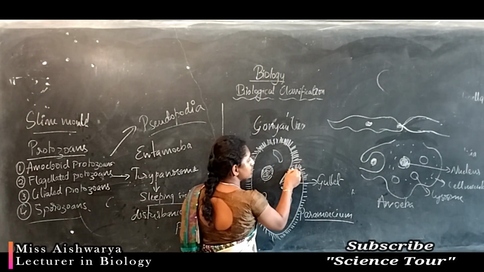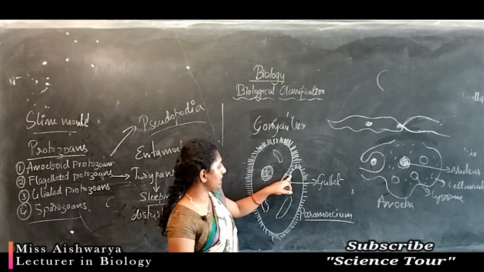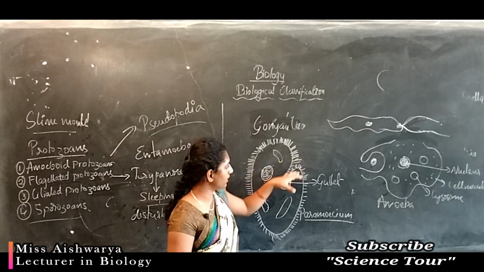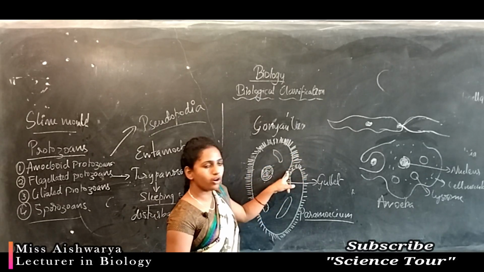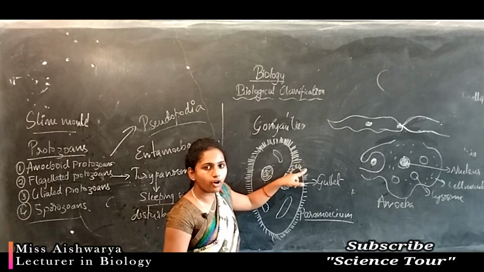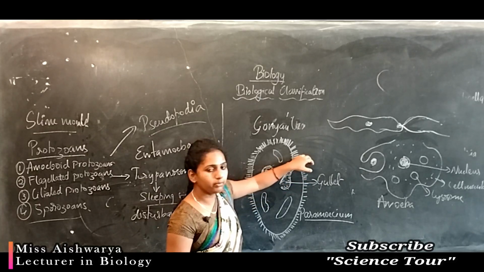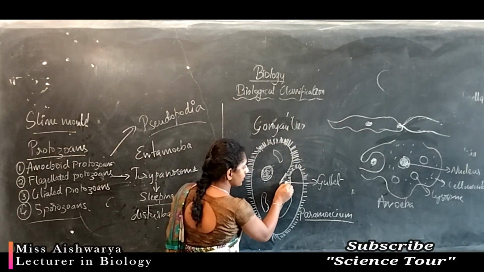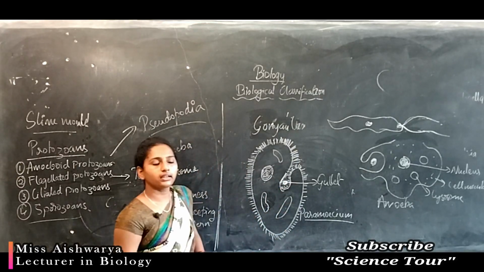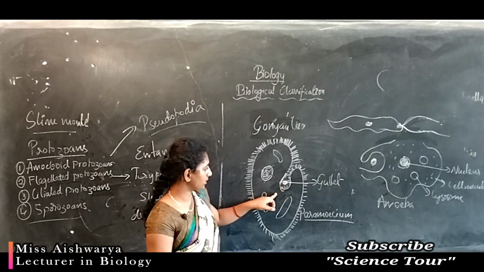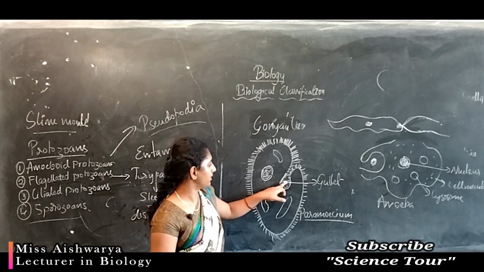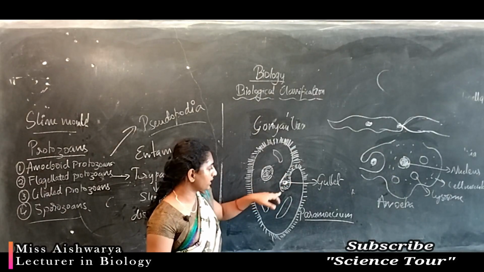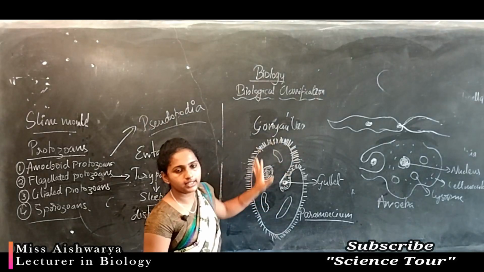Usually the coordinated movement of cilia will help to engulf or move the water into the gullet. Food material along with the water will move inside the gullet, and once the food material comes inside the gullet, it will go inside the cell and is later digested.